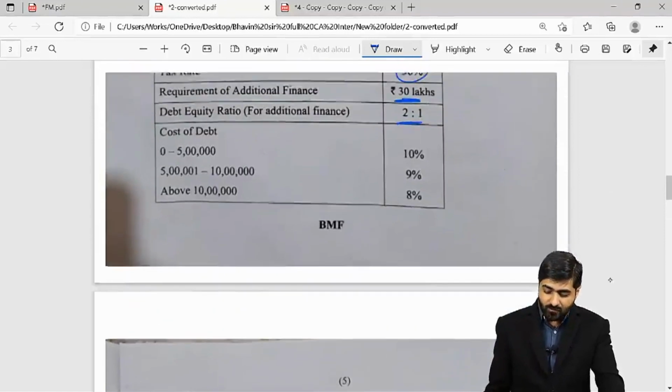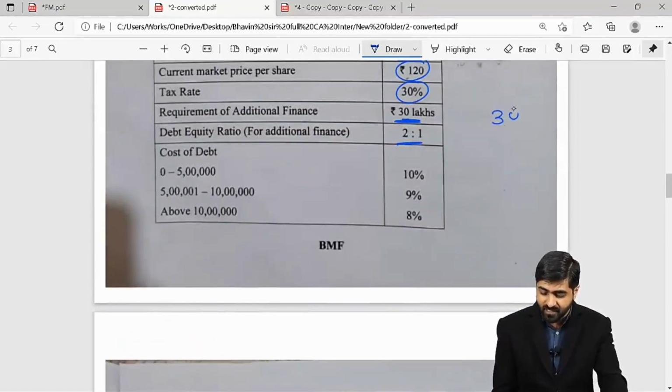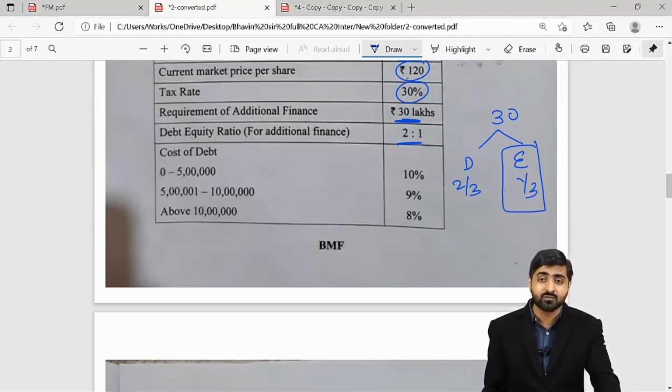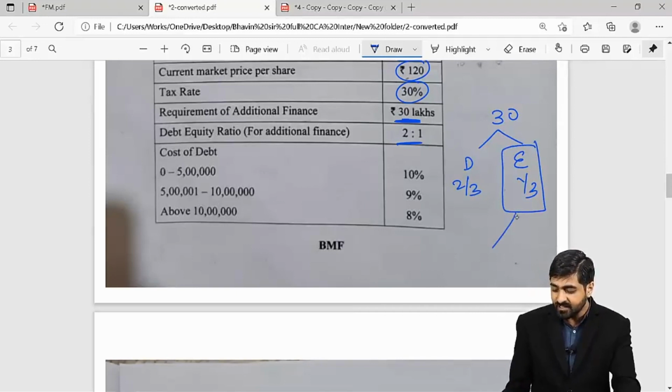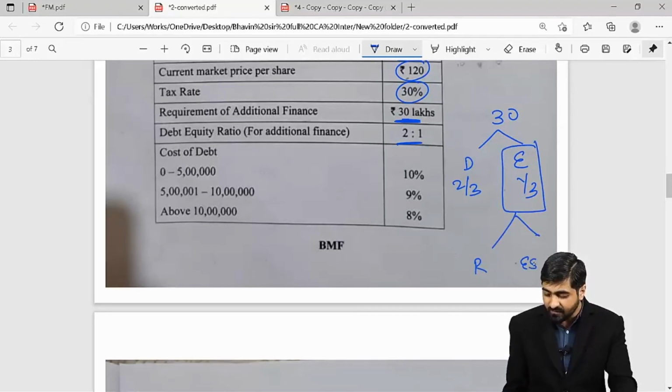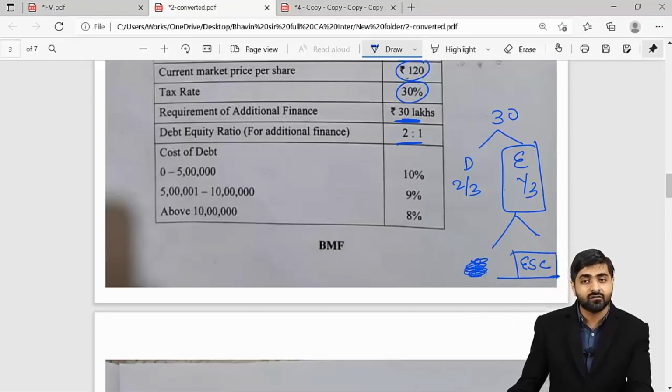So whatever is your additional finance of 30 lakhs, we'll divide that in the debt equity ratio, right? 2/3 and 1/3. So in your JK Shah Classes textbook, we had seen that this equity also had some reserves and we were issuing fresh shares. There is no reserves and surplus in this particular question, so the entire money will be your fresh issue of equity share capital.